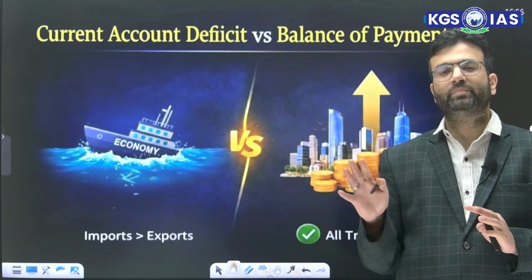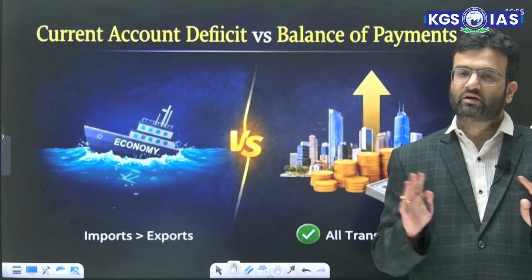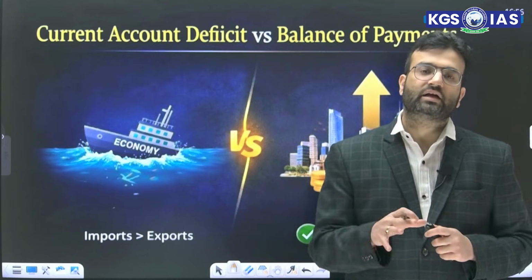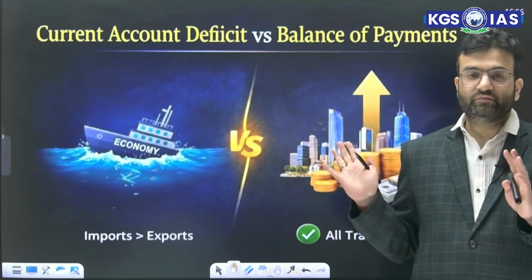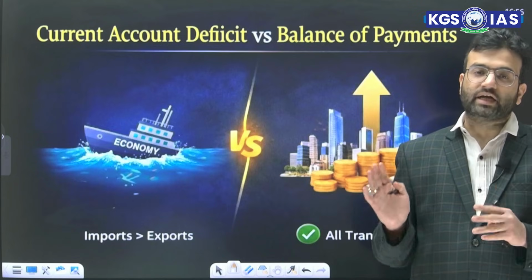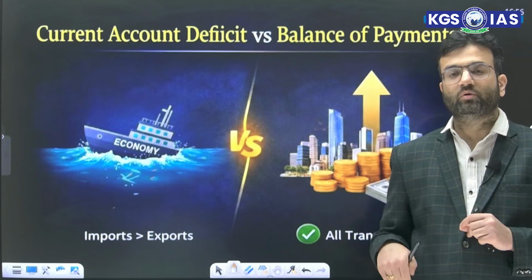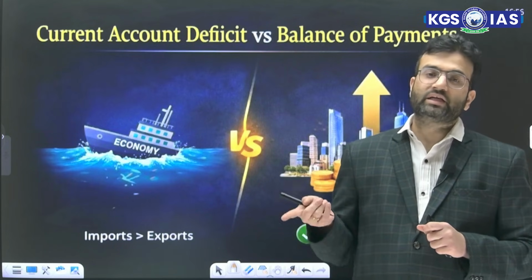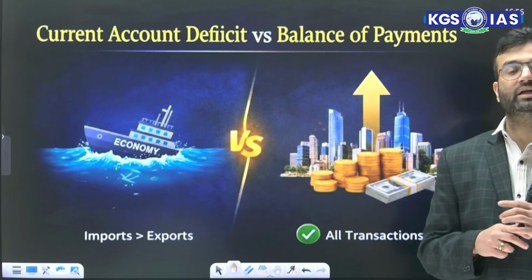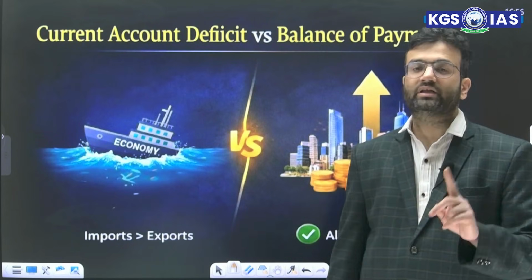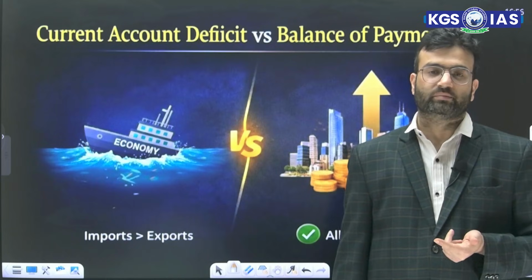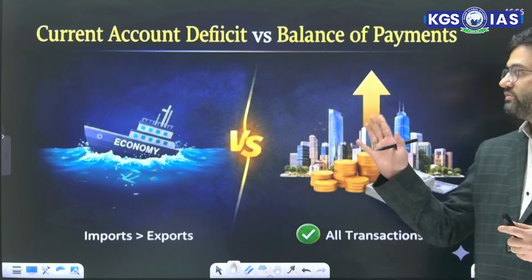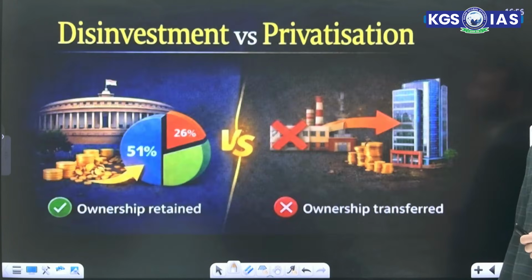So balance of payment includes the current account, capital account and financial account. And current account deficit is a concern because if it keeps increasing, that shows that the country is importing more and exporting less. Whereas a balance of payment deficit is unfavorable only when the country doesn't have sufficient resources to take care of it. Okay, so this is the difference between current account deficit and balance of payment.